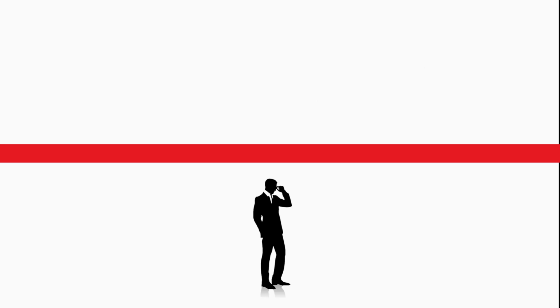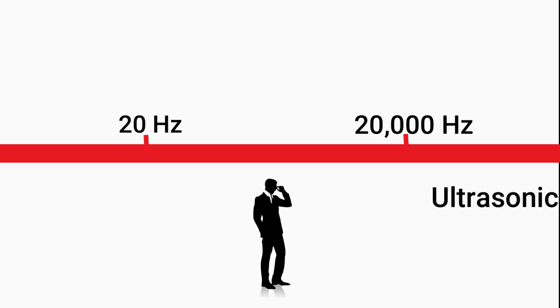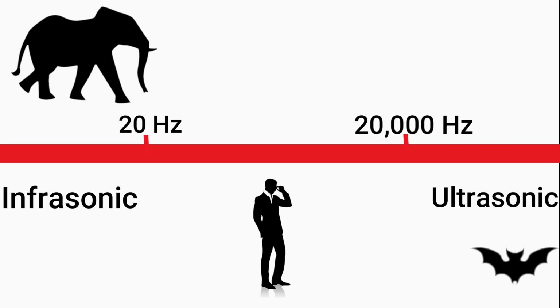Humans can only hear pitches ranging from 20 Hz to 20,000 Hz. This range is known as the audible range. Sounds with frequencies over 20,000 Hz are ultrasonic, and sounds with frequencies lower than 20 Hz are infrasonic.